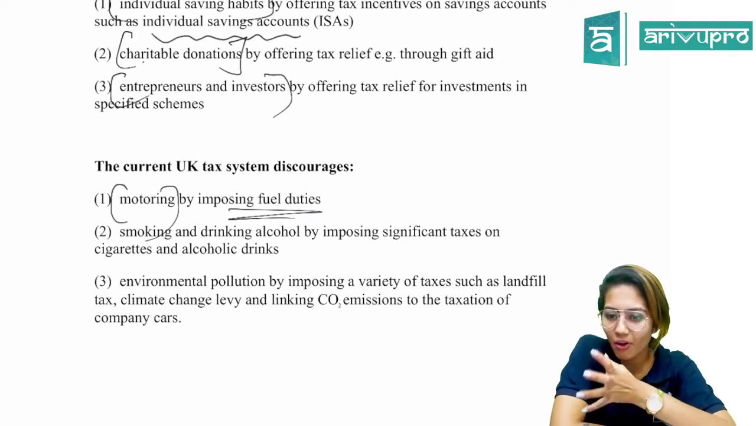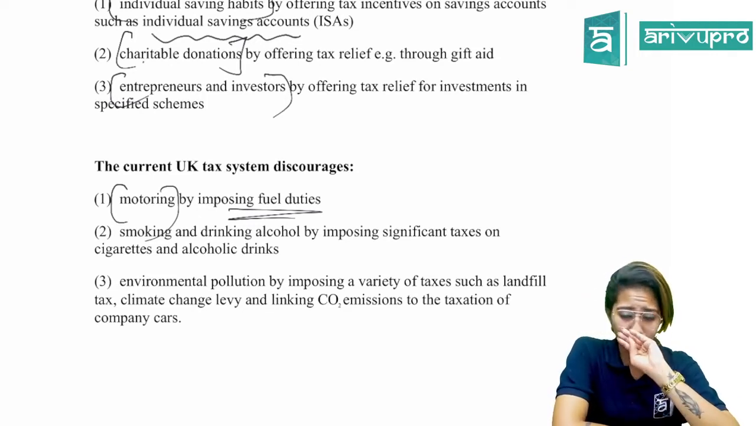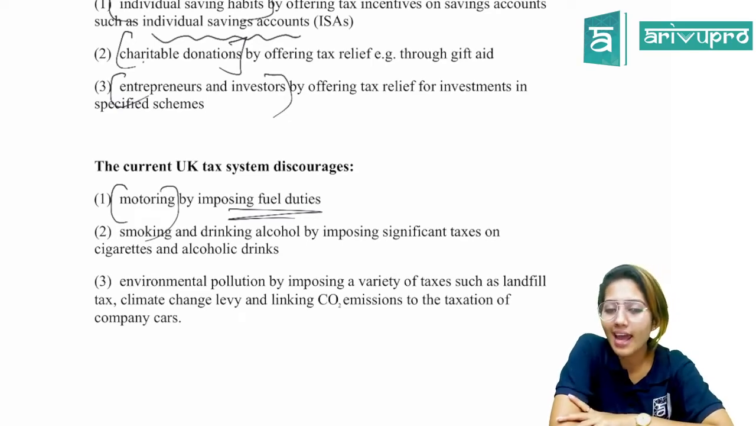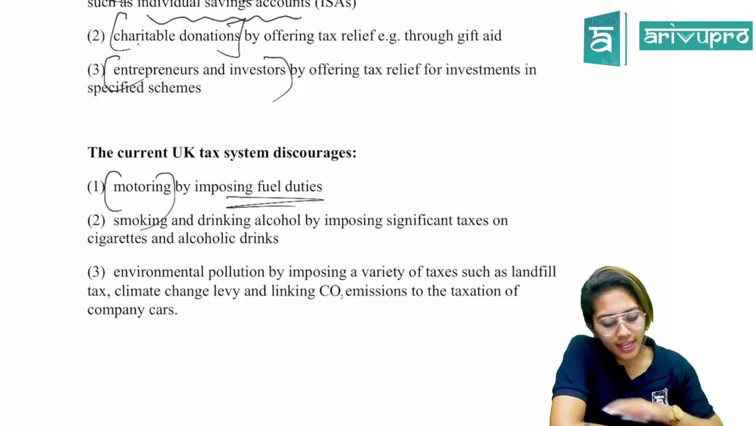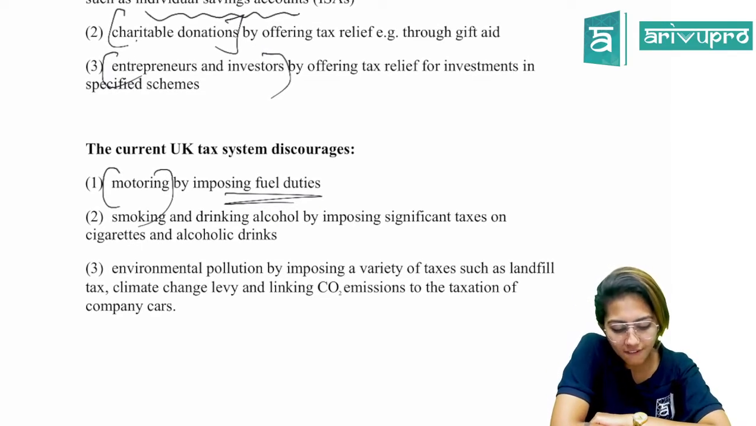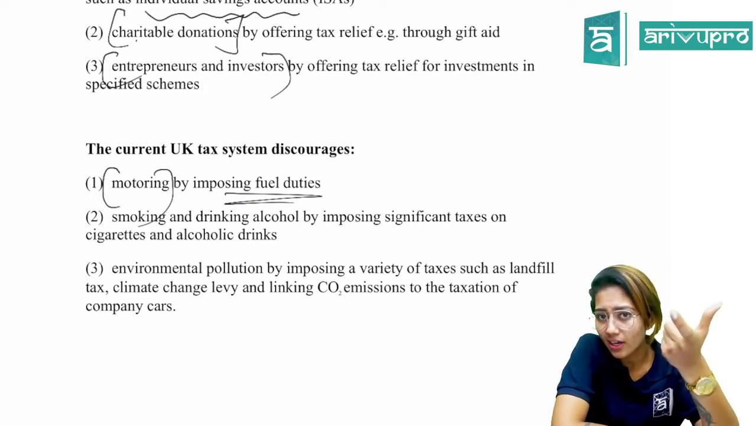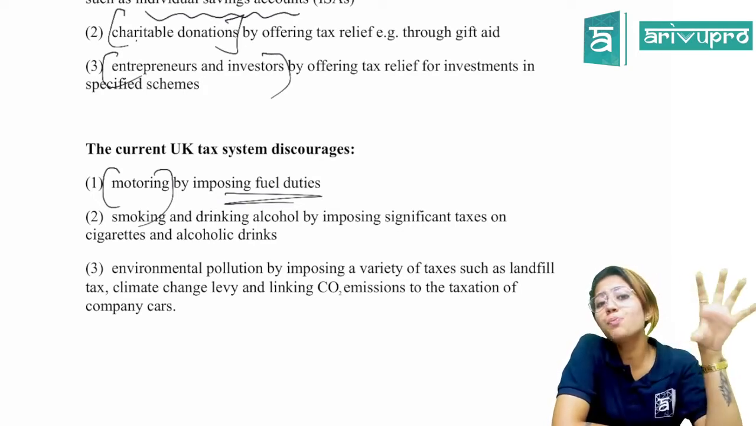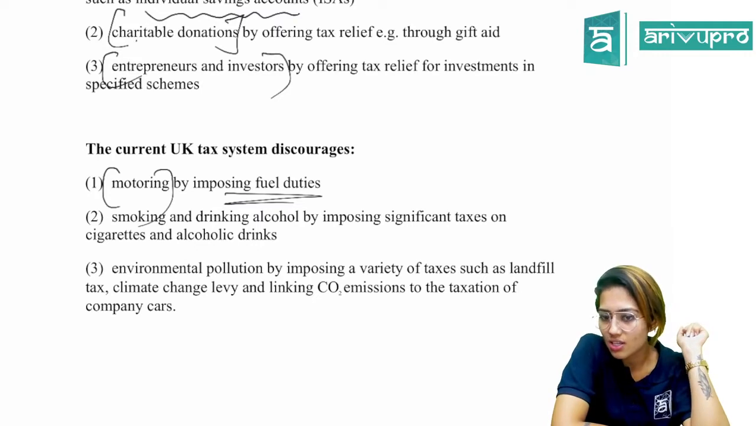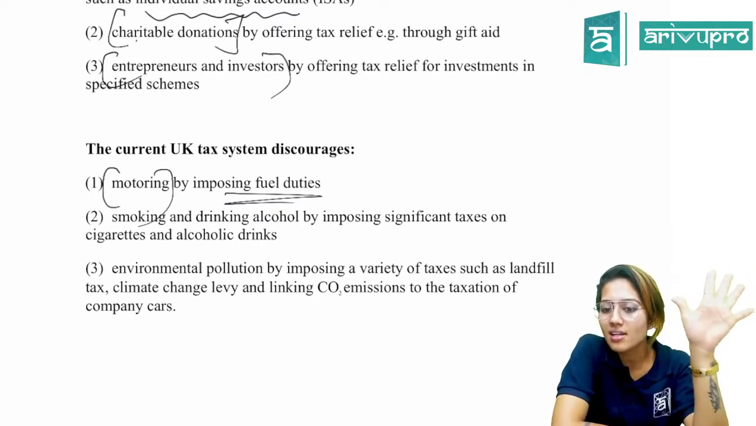Yeah, somewhere around 100, 102. So all this is part of the taxation policy of the government. It discourages smoking and drinking alcohol by imposing significant taxes on cigarettes and alcoholic drinks. If you look at a cigarette packet, you can see that a very large percentage has been levied as tax, especially in the UK.